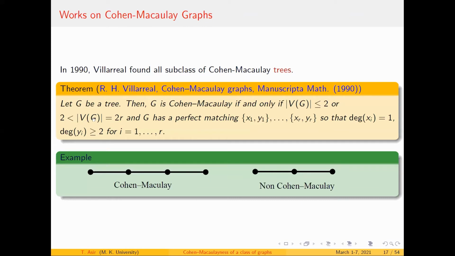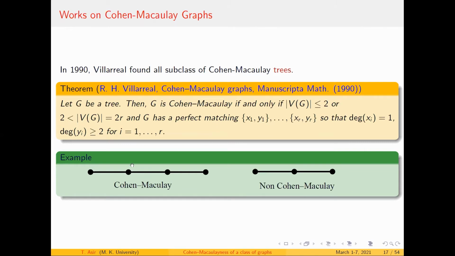Or the number of vertices should be 2r, which is an even number, with G having a perfect matching, with the labeling x1, y1, x2, y2 up to xr, yr, in such a way that the degrees of the xi are 1 and the degrees of the yi in the graph are more than 1. If I have such a perfect matching, then the corresponding tree is Cohen-Macaulay.